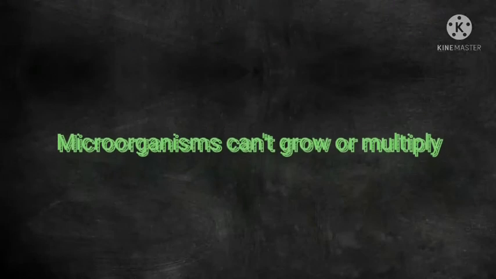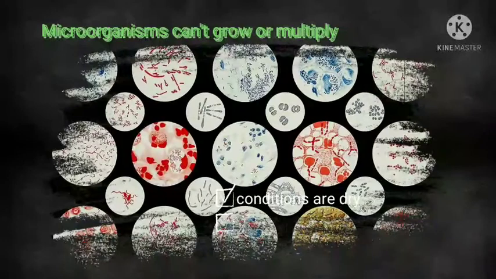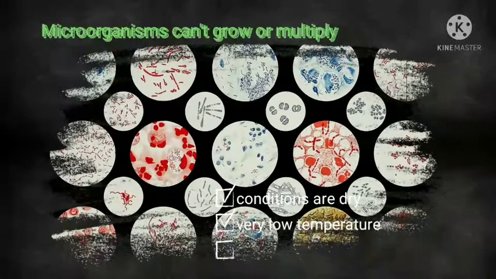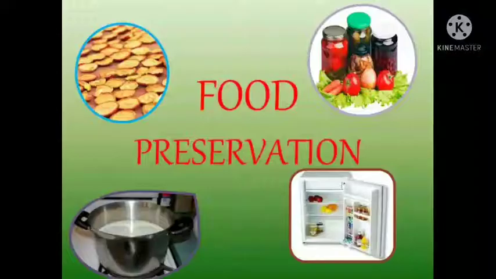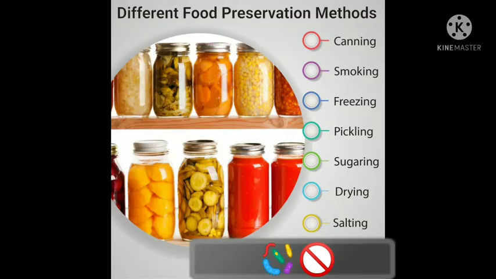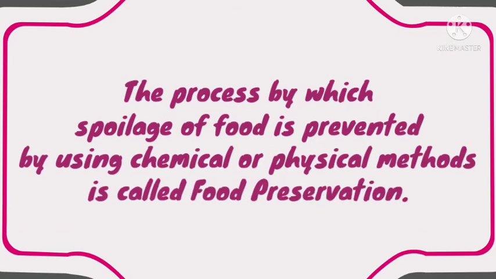Children, most microorganisms cannot grow or multiply when the conditions are dry, or the temperature is very low or very high. All methods of food preservation ensure that favorable conditions are not provided for microorganisms to grow and multiply. The process by which spoilage of food is prevented by using chemical or physical methods is called food preservation.